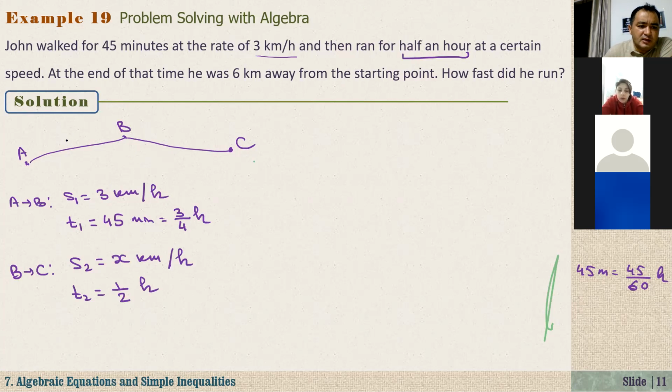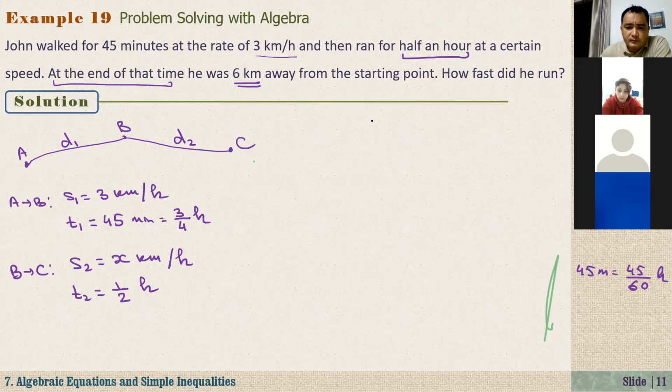Let's say from A to B that is distance 1, and B to C that is distance 2. At the end, it says he was 6 kilometers away from the starting point. And where is the starting point? A is the starting point, right? He started from A. Maybe he went to the shop, and after that he went to his school, because on the way he stopped at the shop. All of a sudden he realized he was getting late for class, then he started running to the class. This is the story here.